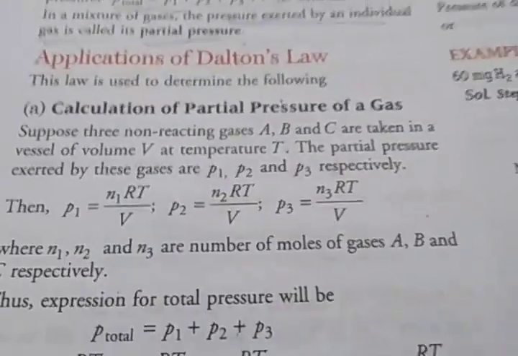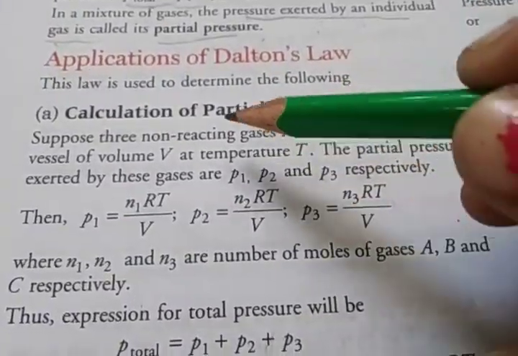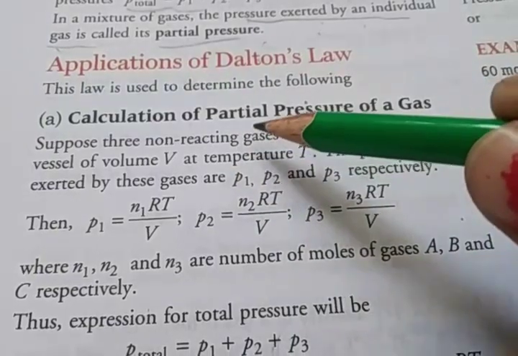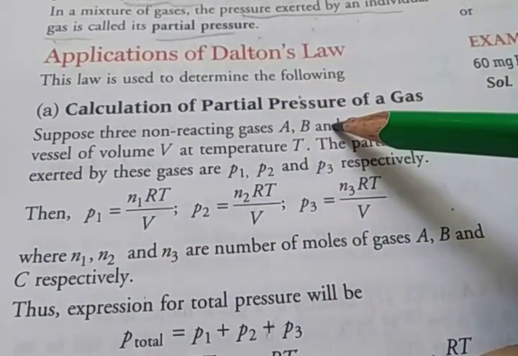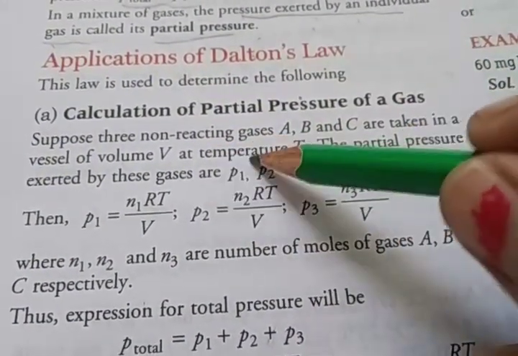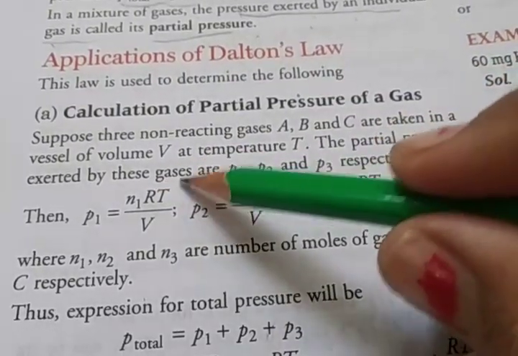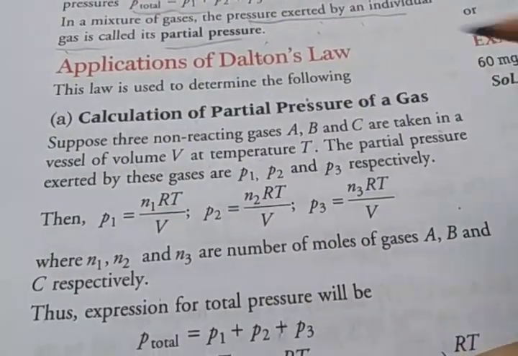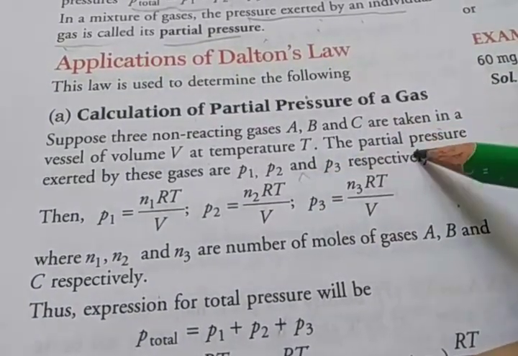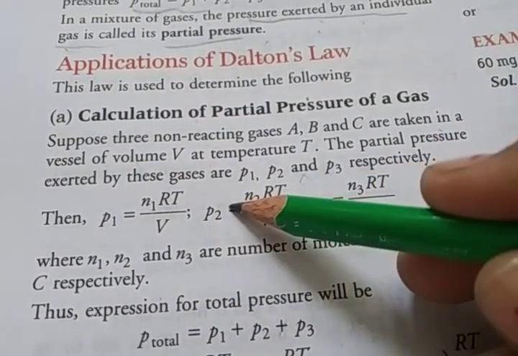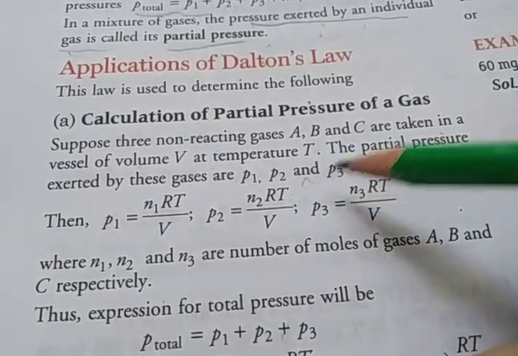Application of Dalton's law. First is the calculation of the partial pressure of a gas. Suppose three non-reacting gases A, B and C are taken in a vessel of volume V at temperature capital T. The partial pressures exerted by these gases are P1, P2 and P3.